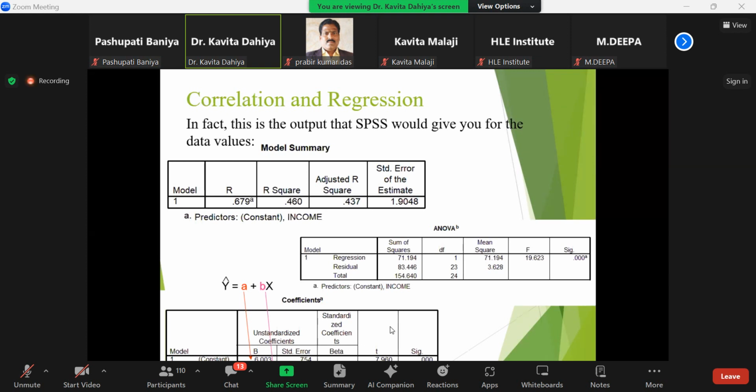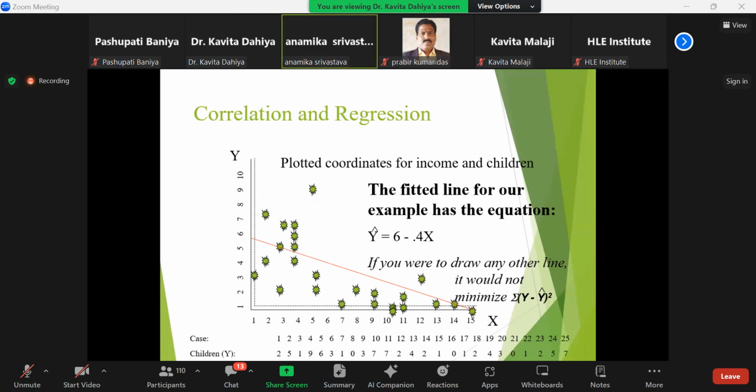But this significance value, this model summary, and these variable beta values, meaning the coefficient and slope, these values you need to include in your analysis.